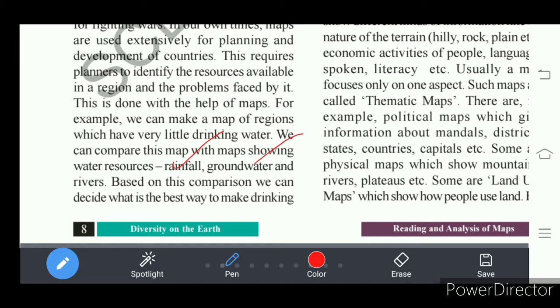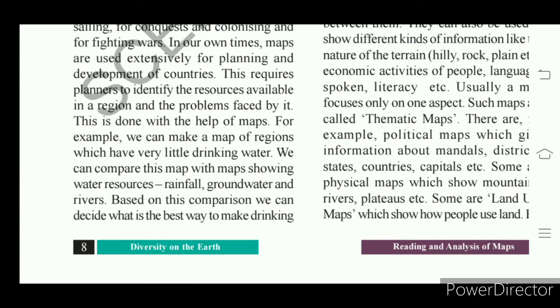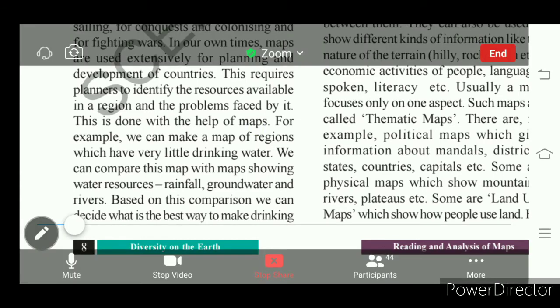Based on the map, we can decide what is the best way of providing water to those who do not get water. Understand? Right? So maps are used for different purposes.